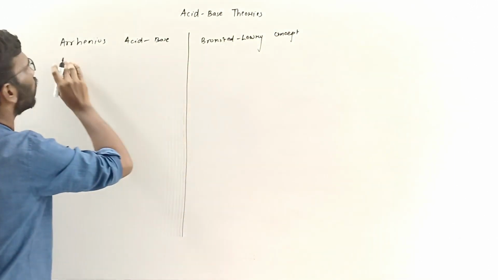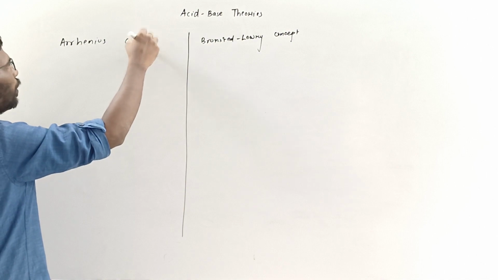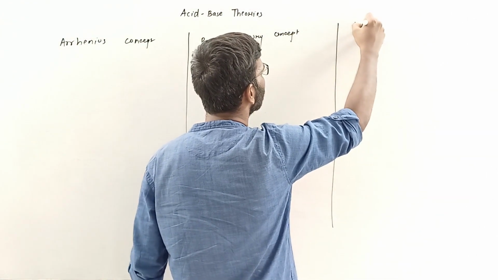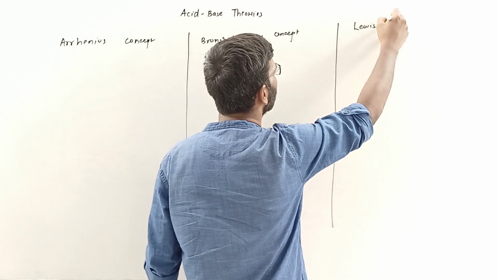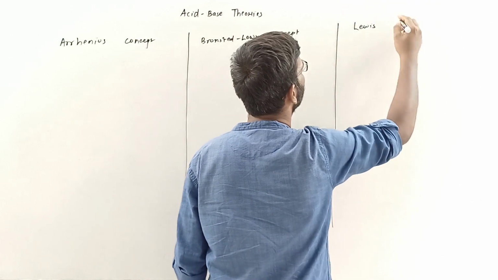This is Arrhenius concept, we can write Arrhenius concept of acid and base. And the third theory we learn is Lewis theory. Okay, Lewis concept we will write.